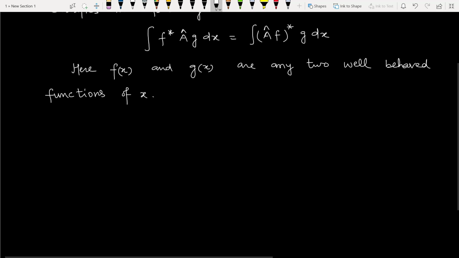So now we will solve few questions related to Hermitian operator.